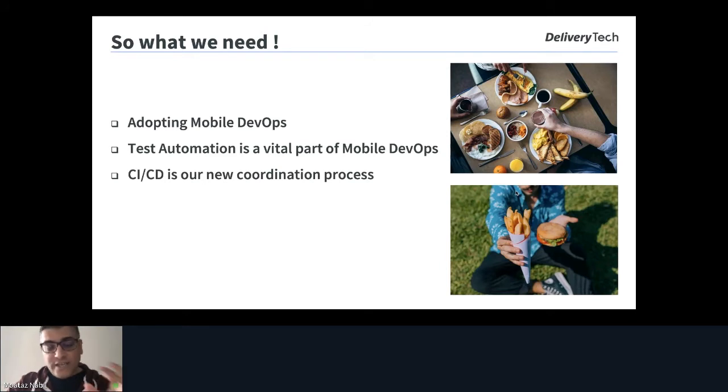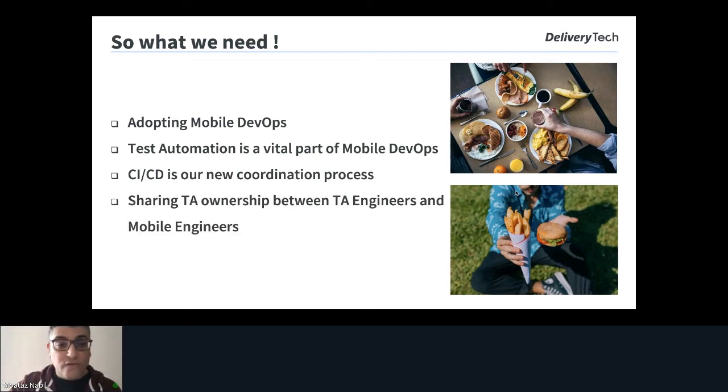CI/CD, or continuous integration and continuous delivery, is our new coordination process. So we will start to implement the CI/CD pipeline or workflows, and we will go through these workflows. And this is an important point, because we agreed that we will share the ownership of the test automation. TA here stands for test automation scripts. So we share the TA ownership between the test automation engineers and the mobile engineers.